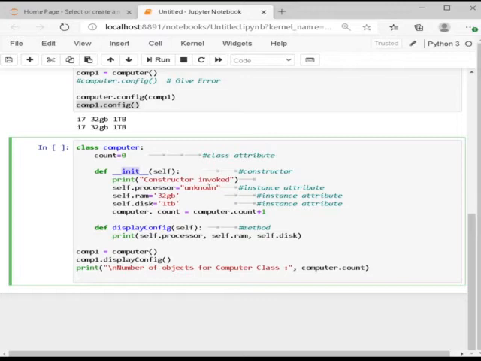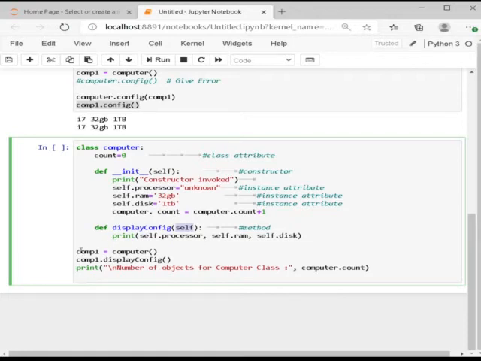And I gave the print statement constructor invoked, and self.processor is unknown, that is an instance attribute. self.ram equals 32 GB, that is even an instance attribute, and self.disk is equal to 1 TB, that is even an instance attribute. And I'm creating a method named displayConfig with the self parameter.